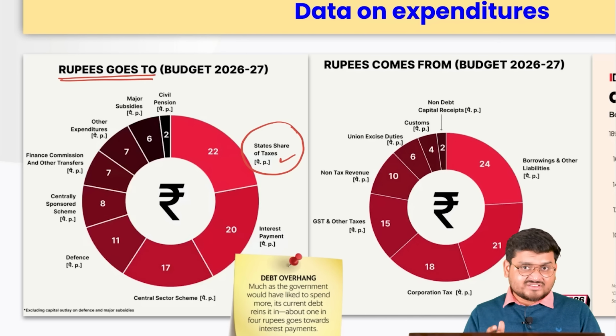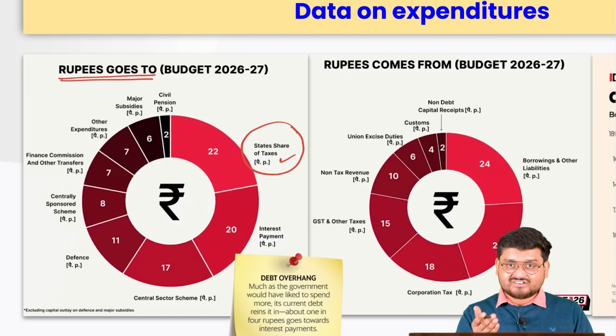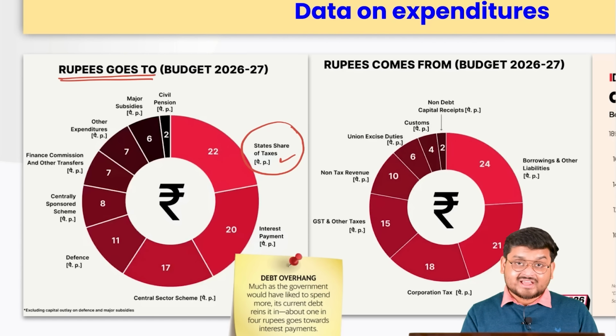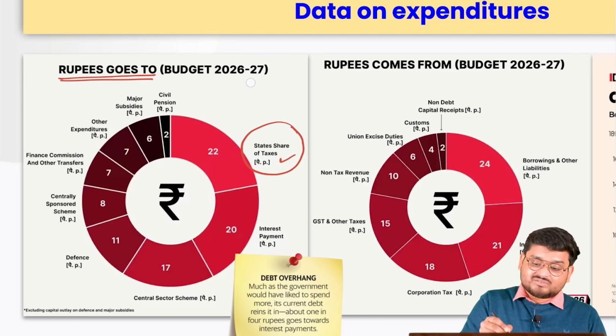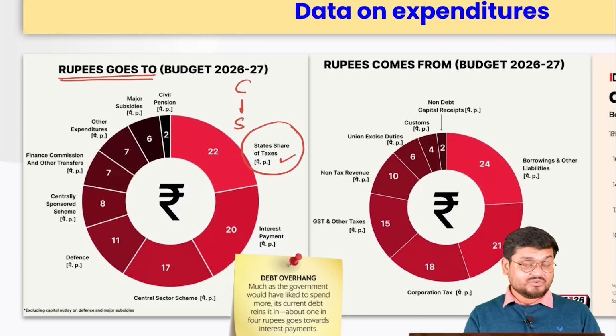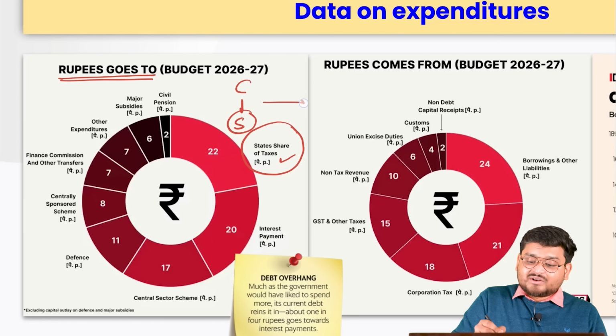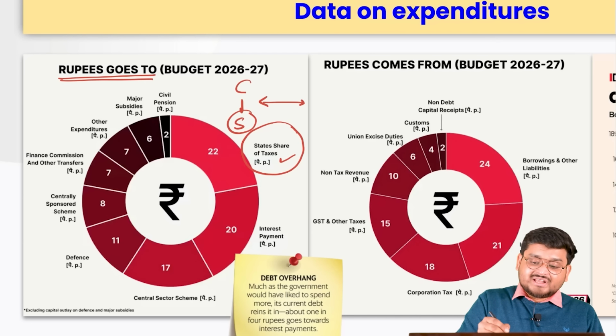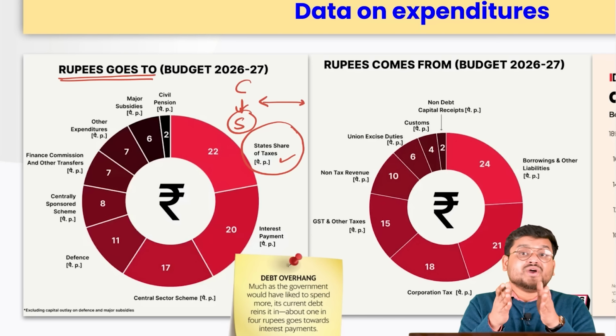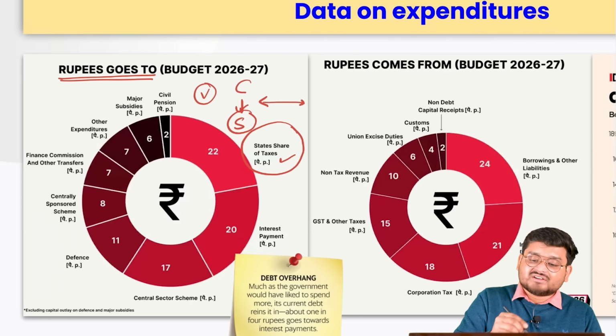Because the various taxes that the government of India collects do not only remain with the central government, they have to be distributed with the states, right? Because we are actually following a form of fiscal federalism. Fiscal federalism means that the taxes which the government collects must be divided vertically first, that is between the center and the states. Also, the states and the revenues that the state governments would receive would actually determine the horizontal devolution. So the money that is firstly flowing from the center to the states is a form of vertical devolution.